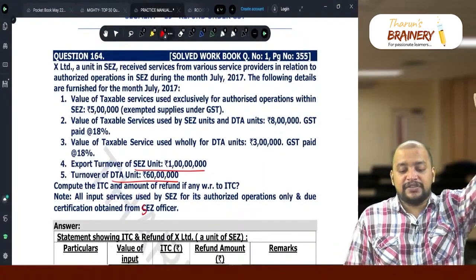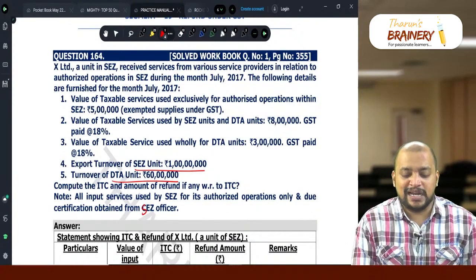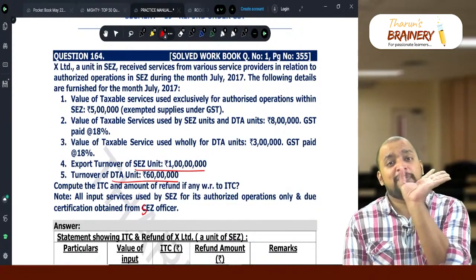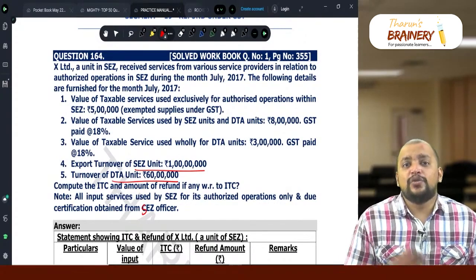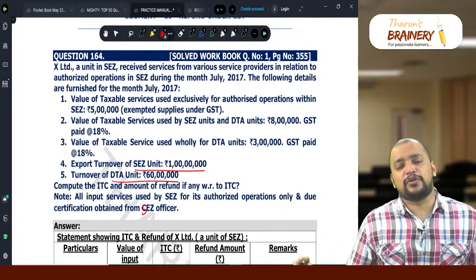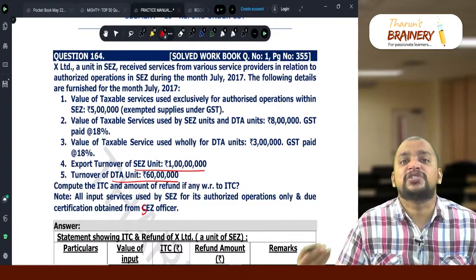Value of taxable service used wholly for DTA units: 3 lakhs, GST paid 18%. That is not received by the SEZ, that is received by their DTA units. And who is exporting here? The SEZ unit is exporting. So we compute separately for each registration.